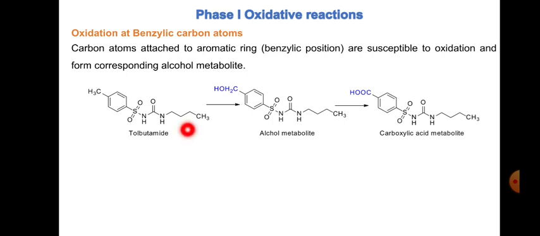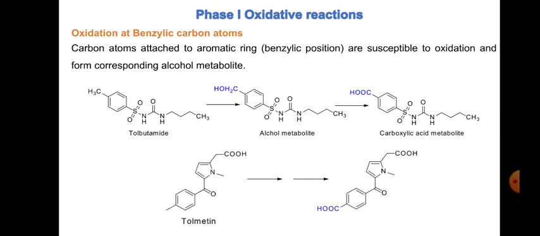We have another example of tolbutamide. In this tolbutamide, you can see this CH3, this methyl carbon is referred to as a benzylic carbon, and this benzylic carbon is getting converted to alcohol. So you can see here CH2OH. So the OH group is introduced. This is forming the corresponding alcoholic metabolite, and then this alcoholic metabolite is getting carboxylated. So alcohol is converted to a carboxylic acid. This is a carboxylic acid metabolite of tolbutamide, and this will be easily eliminated from the body.